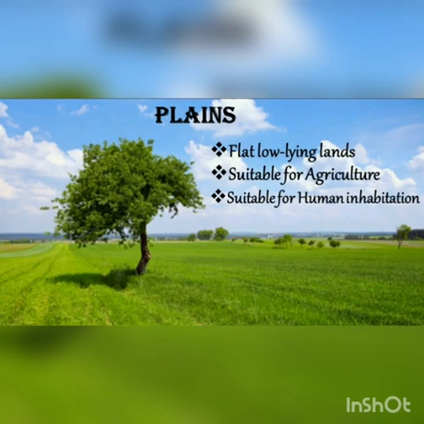Plains. Plains are flat and relatively low lying lands. Most plains are formed by rivers and their tributaries and distributaries. These plains are used extensively for agriculture due to the availability of water and fertile soil. They are most suitable for human inhabitation.